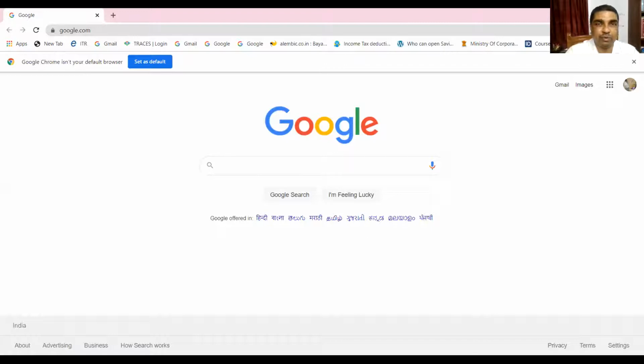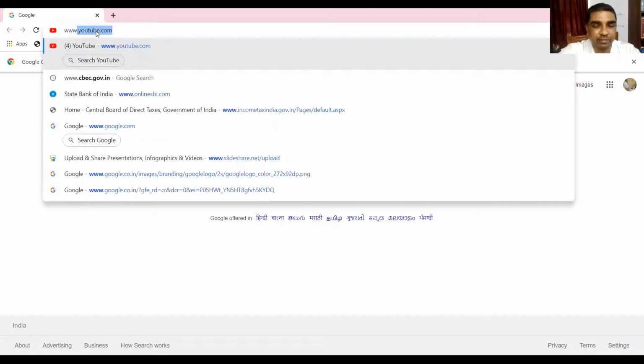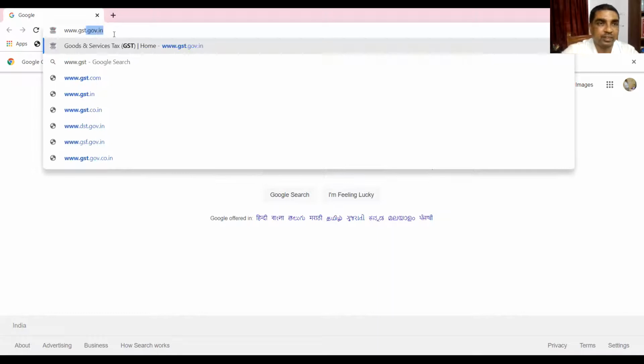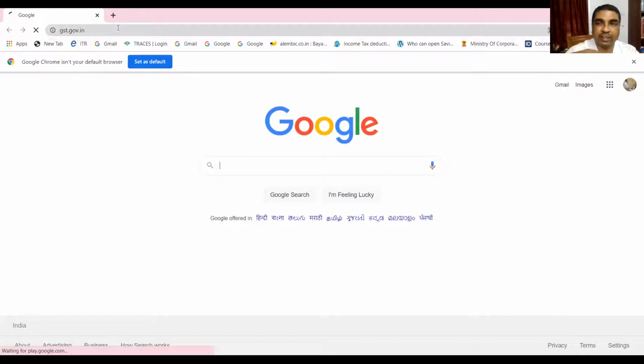Just give me a second. Now you can see the screen. I'm taking you to a particular website with which you are quite familiar. gst.gov.in.